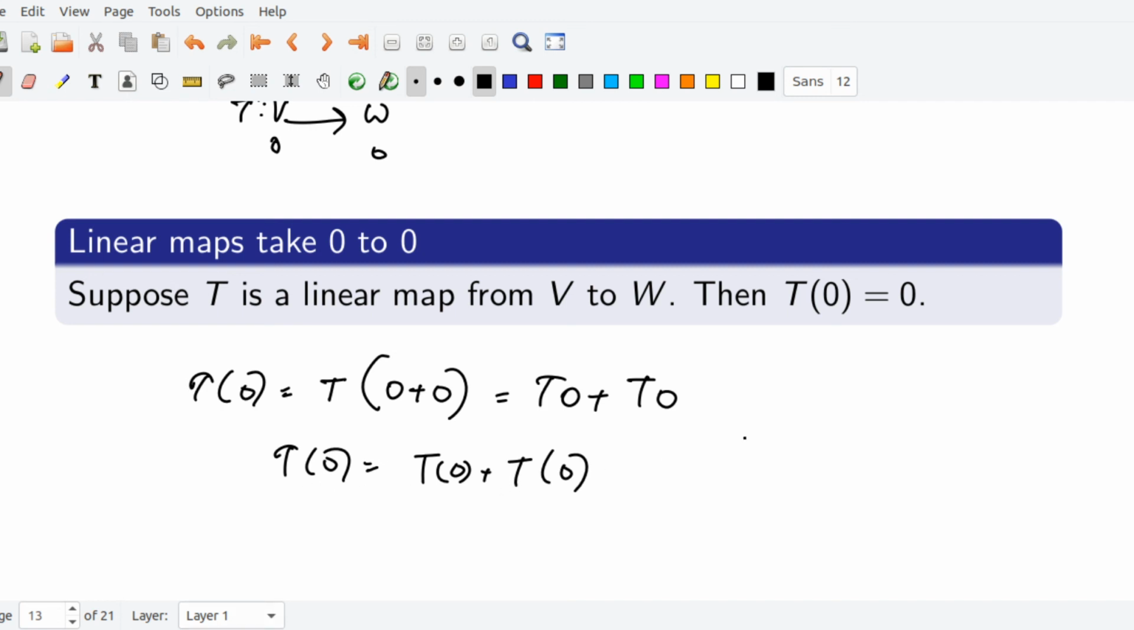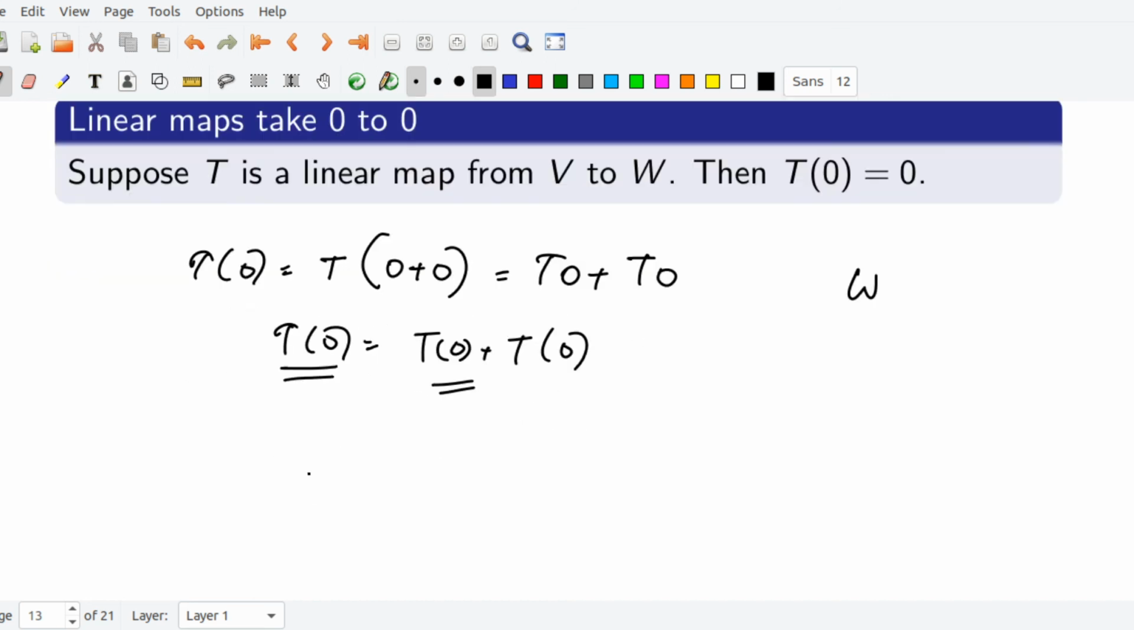This T(0) is an element in W, and W is a vector space, so every element has an additive inverse. Adding the additive inverse of T(0) on both sides, one T(0) cancels out, and we get 0 equals T(0). So finally we get T(0) equals 0.